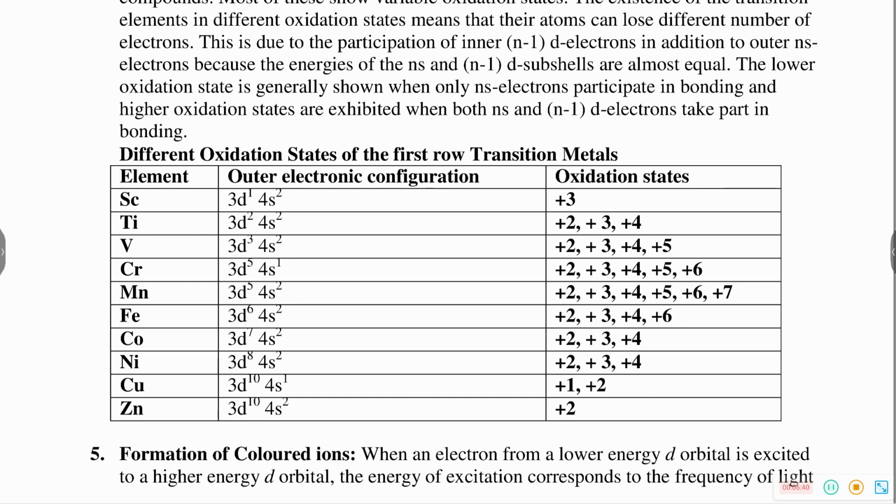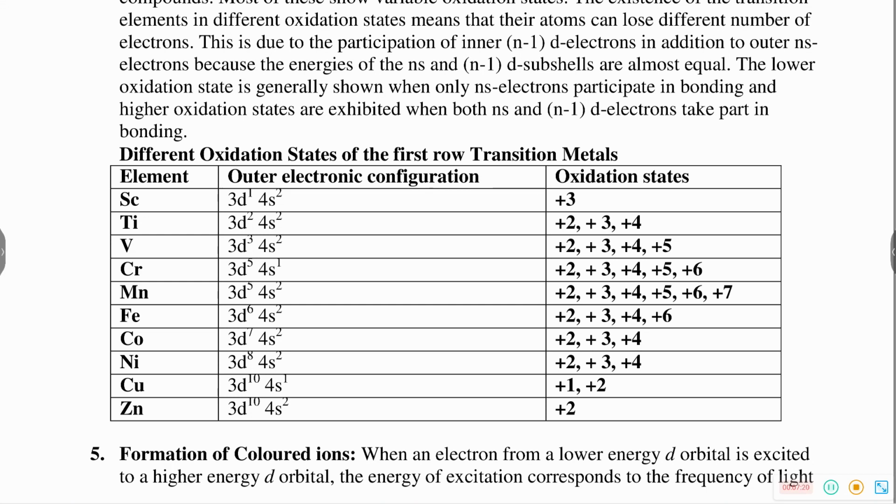In the case of manganese, how many d electrons are there? 5. How many s electrons? 2. So total it is 7, so maximum up to 7. In the case of chromium, how many d electrons are there? 5. How many s electrons? 1. 5 plus 1 is equal to 6. So maximum 6. Clear? In the case of vanadium, how many s electrons are there? 2. How many d electrons? 3. So 3 plus 2 is equal to 5. Up to manganese, the maximum oxidation state is the sum of s electrons and d electrons.